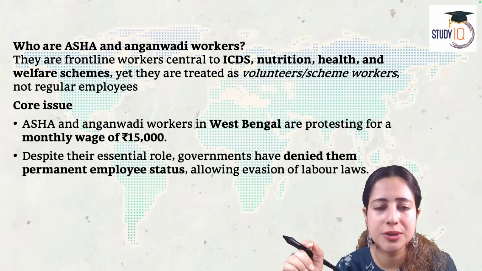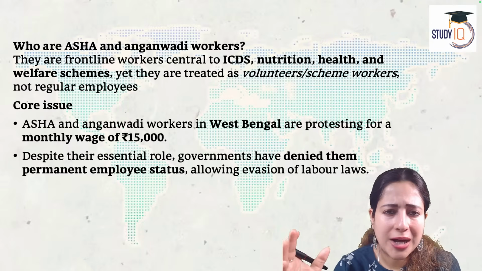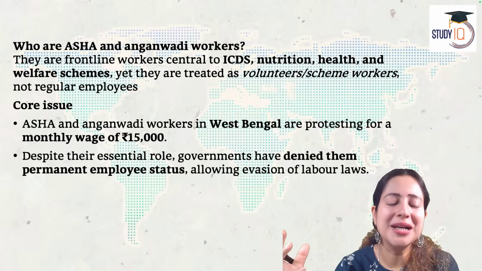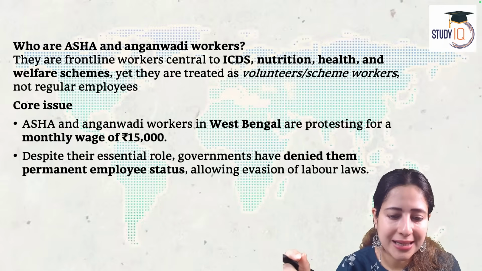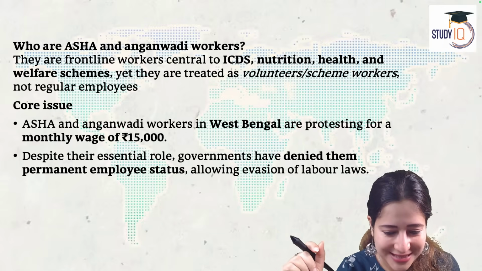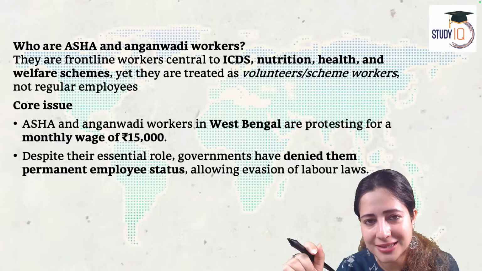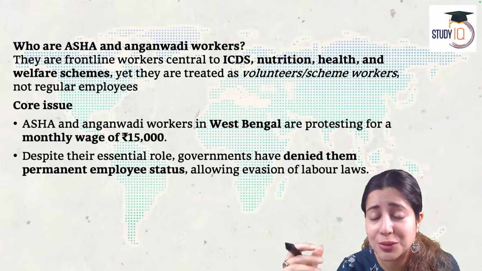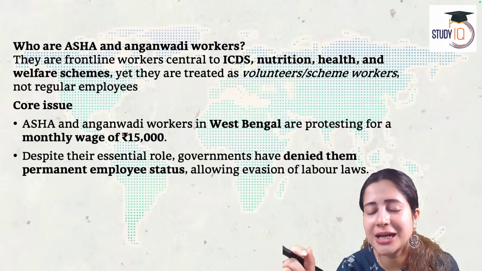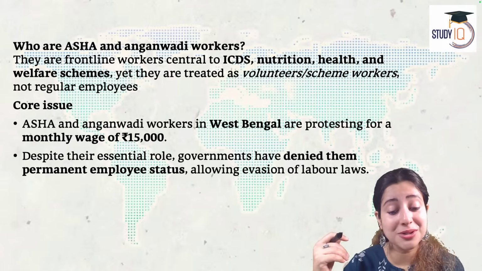Now let's quickly focus here. Who are the ASHA workers? Who are these ASHA workers? ASHA workers mean Accredited Social Health Activist. What are we looking at in this article? This article says ASHA workers and Anganwadi workers. Who are they? They are the frontline workers. They work on the ground. Very good, Terukula.